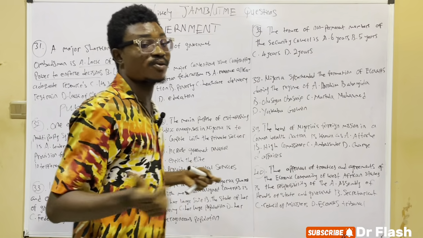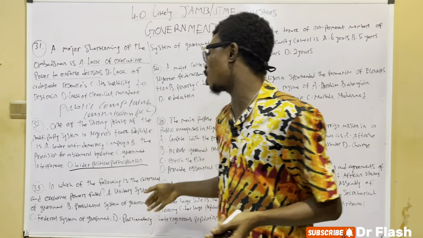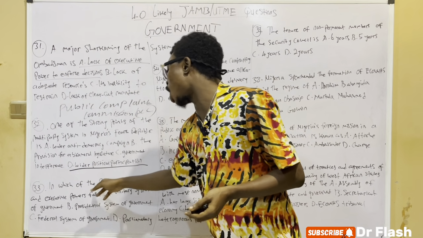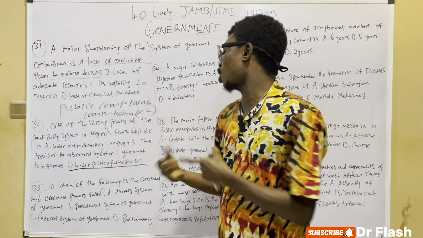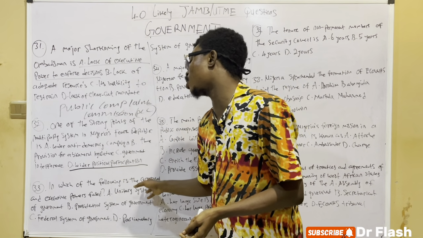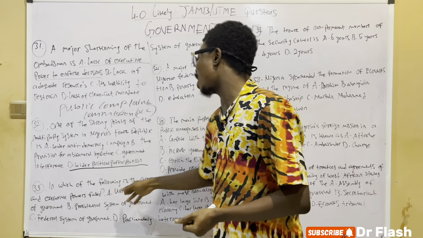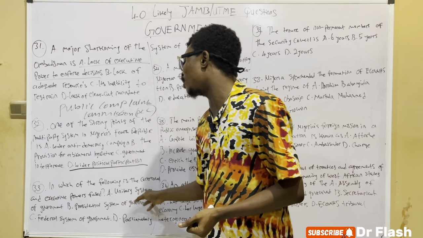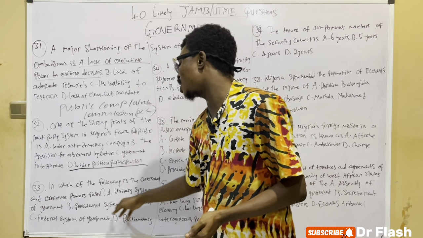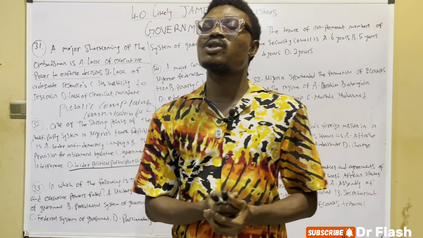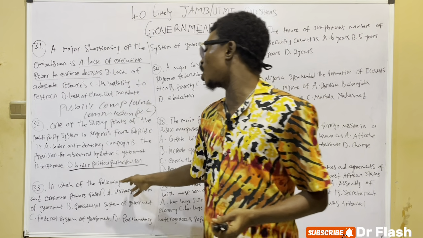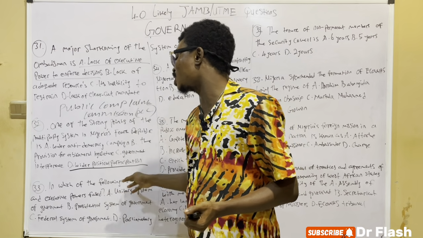So on the 33rd question, we could see that which of the following is the ceremonial and executive power fused? We have A. Unitary system of government, B. Presidential system of government, C. Federal system of government, and D. Parliamentary system of government. You could see that in which of the following is the ceremonial and executive power fused?